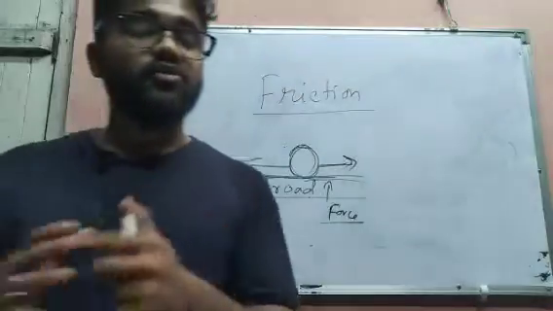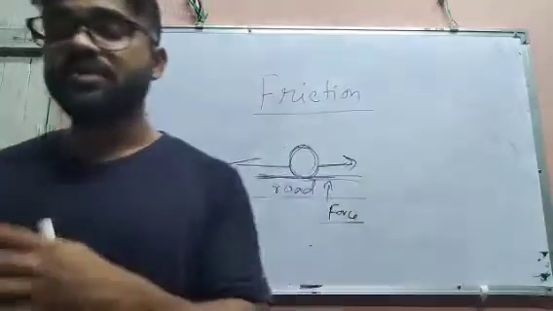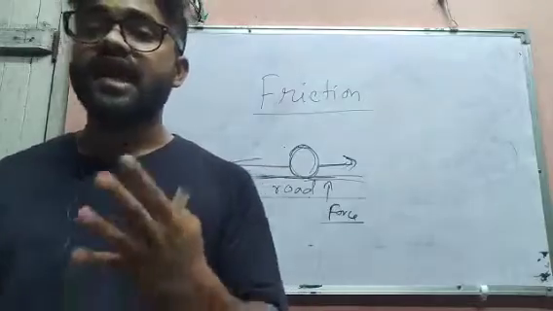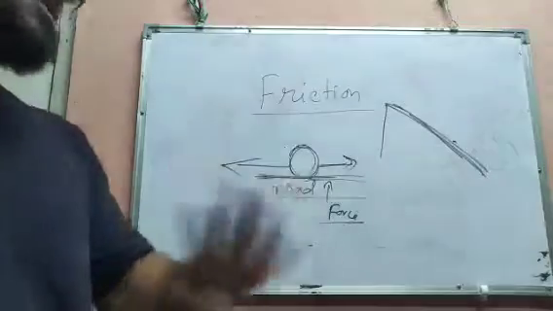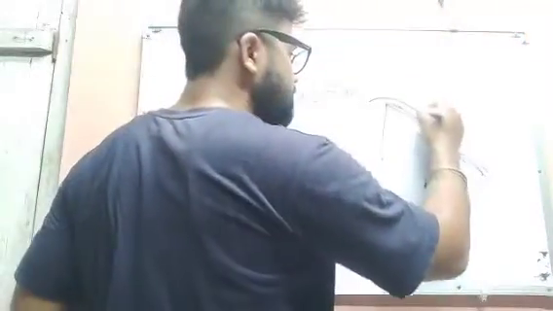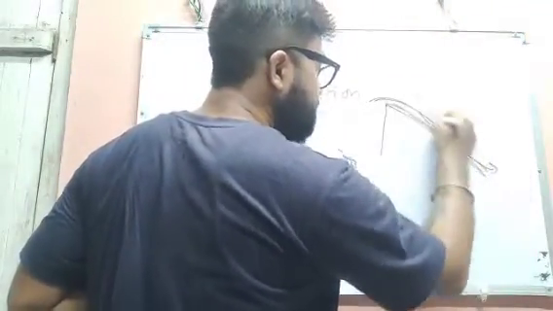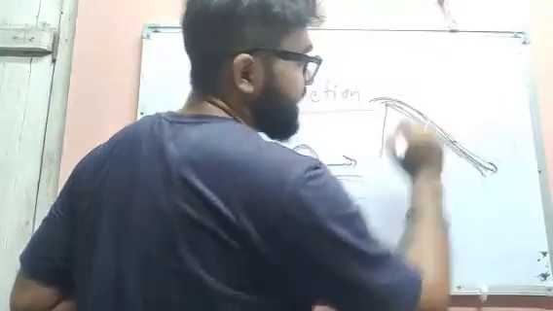That is why when we go to a children's park or amusement park, we can see some sliding machines where the surface of the sliding part is very smooth. That's why we can go slippery.